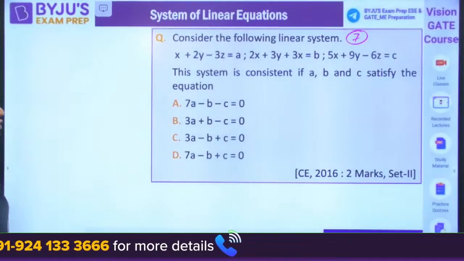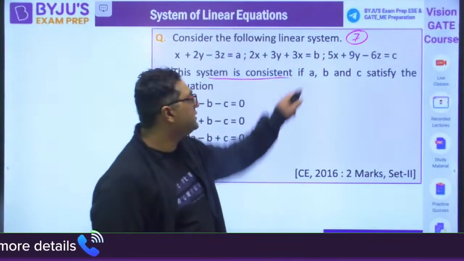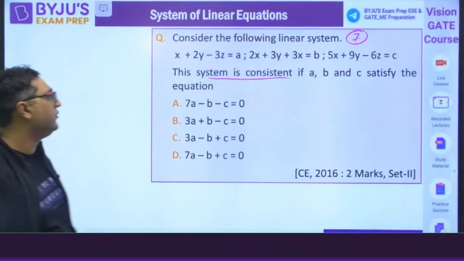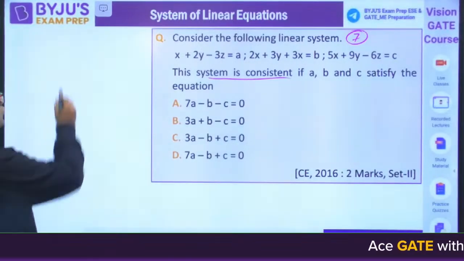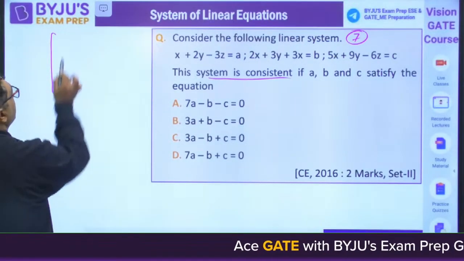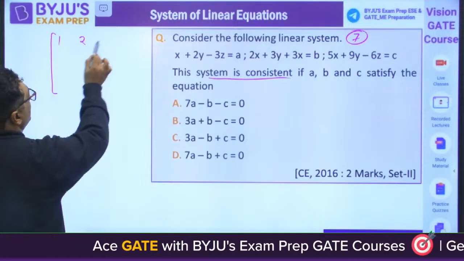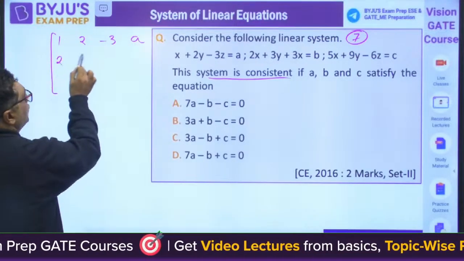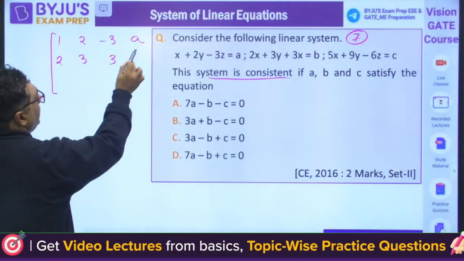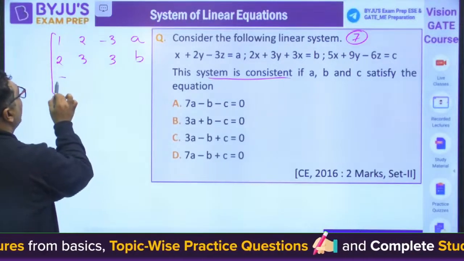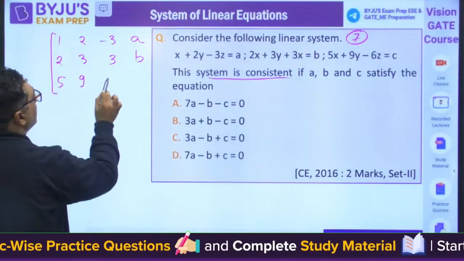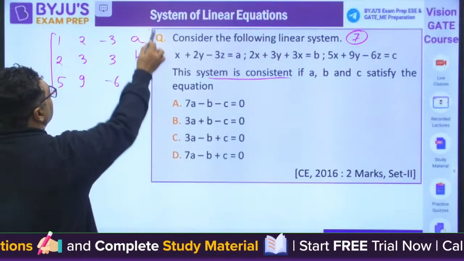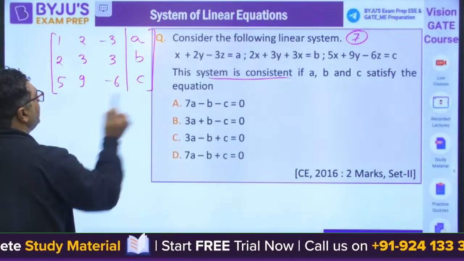It is a similar question. This system is consistent if A, B, C satisfy the equation. Once again, you need to apply the same thing. 1, 2, minus 3, A. 2, 3, 3, B. 5, 9, minus 6, C. And you are having this augmented matrix.